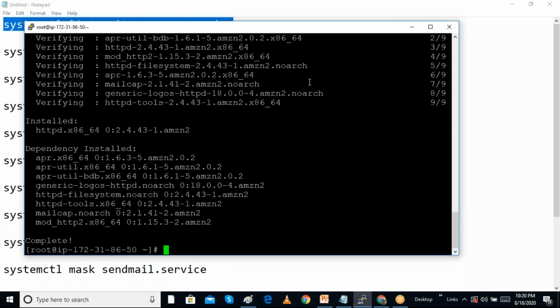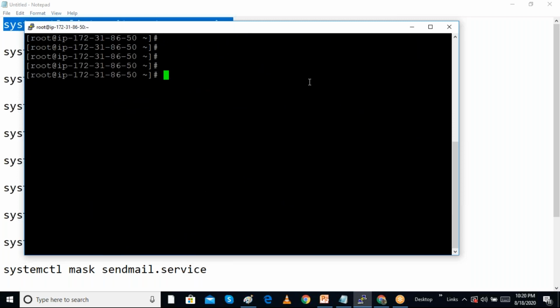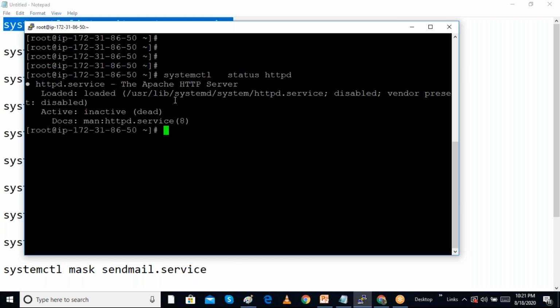So now I want to start this service. I can see systemctl status HTTPD. I want to see the HTTPD daemon process. We can see this is not active, so we want to start this.